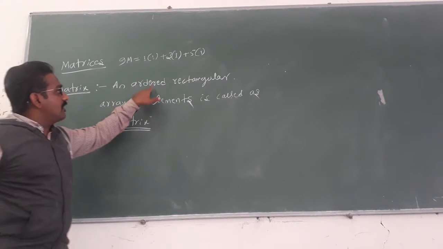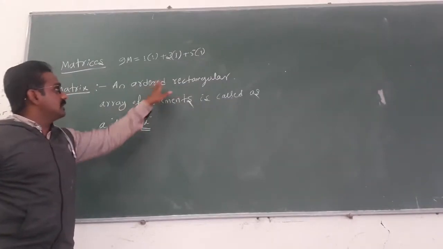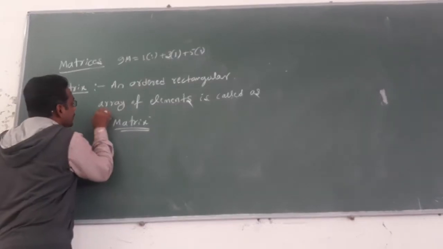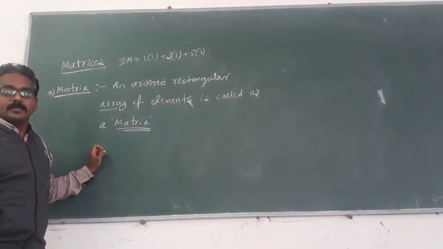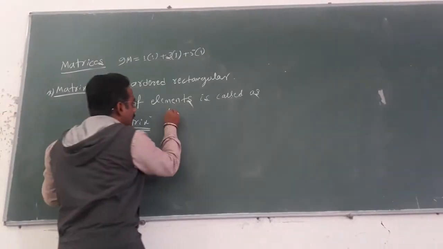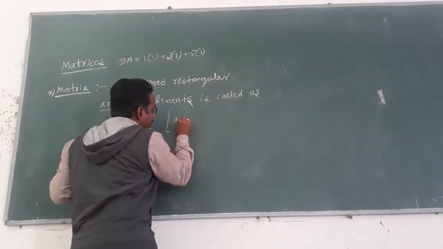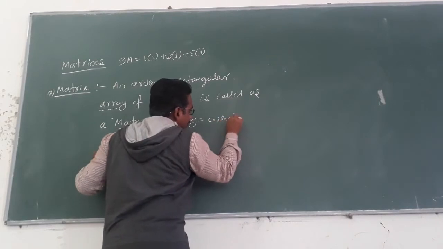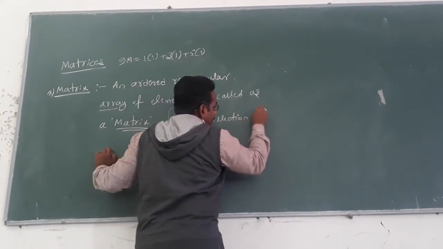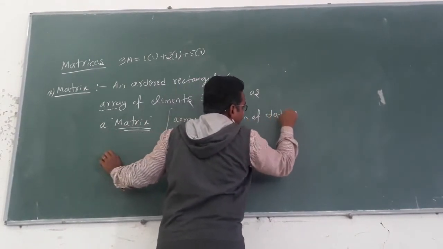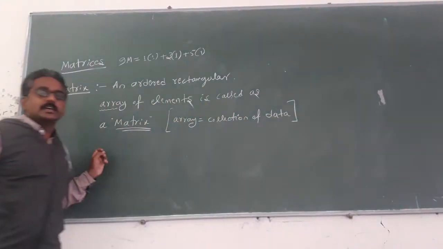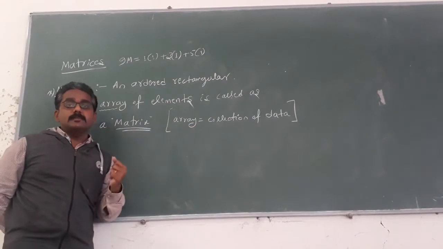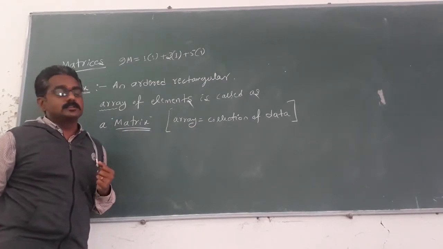You may know the ordered rectangular elements and all those meanings, but there is a new word, that is array. What is array here? In general, we can call it a collection of data or display of the elements, the elements being numbers.